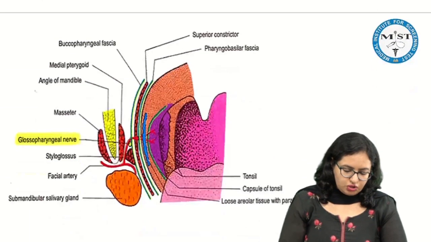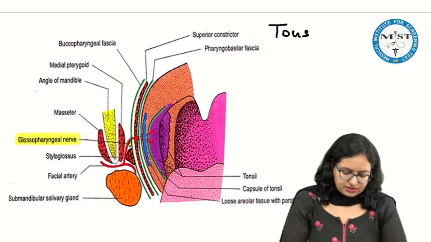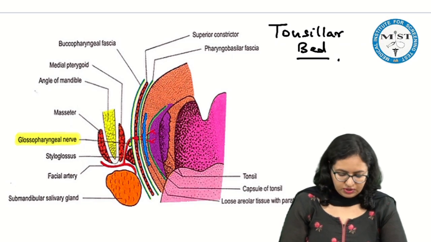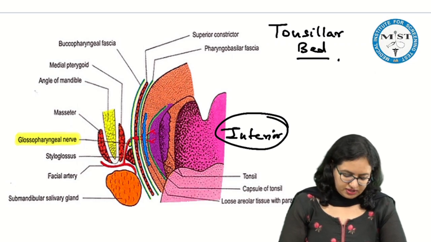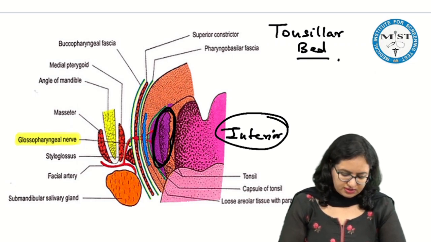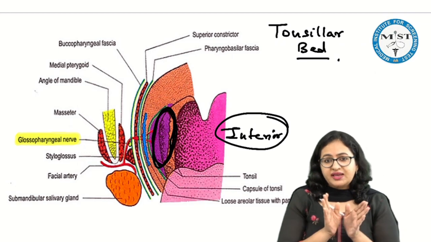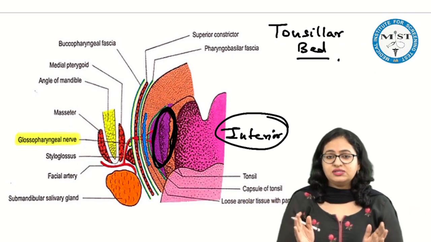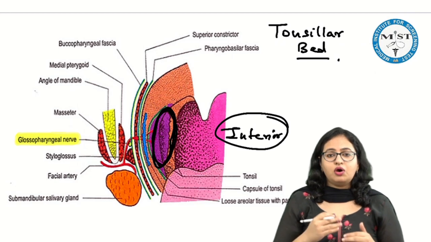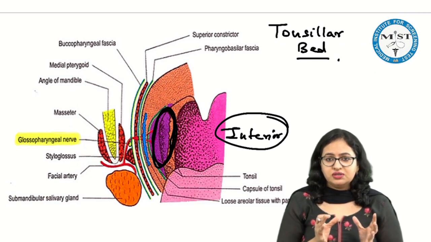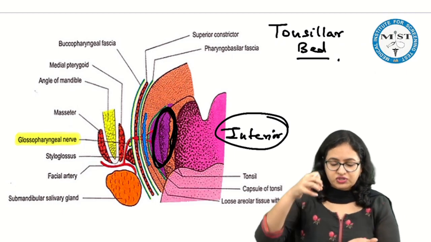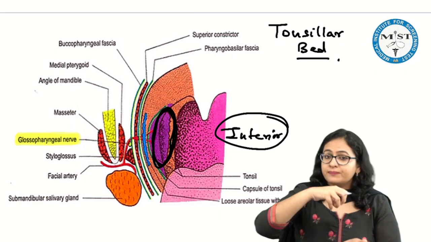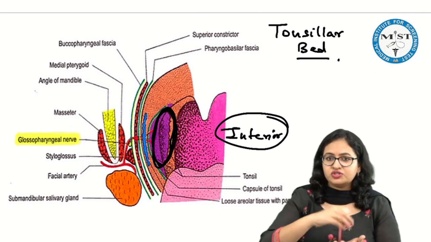So over here when we talk about this tonsillar bed, this is the tonsillar bed. This is a view. We say this is the interior of the oral cavity, right? And if I say this is the tonsil over here, this is the location of the palatine tonsil. So as we go deeper into the palatine tonsil, we say the tonsillar bed is a term which is used for the structures which form this floor type of area or this fossa type of area on which the palatine tonsil is lying. Now what are the important structures immediately?